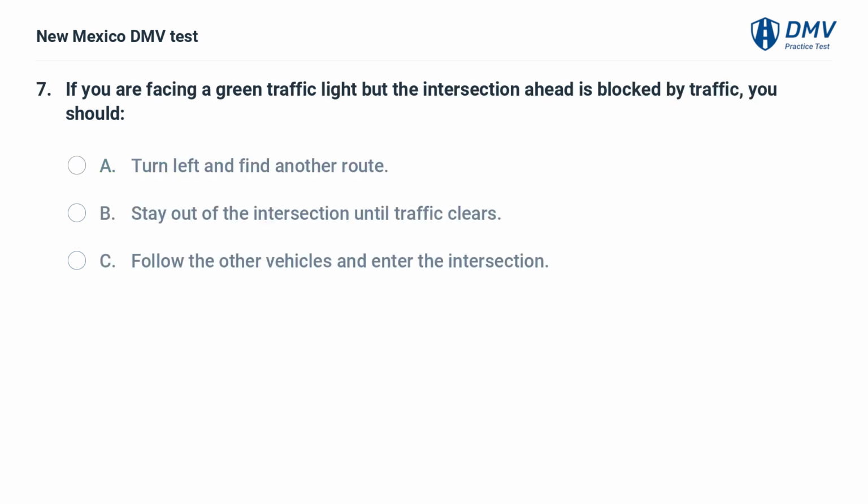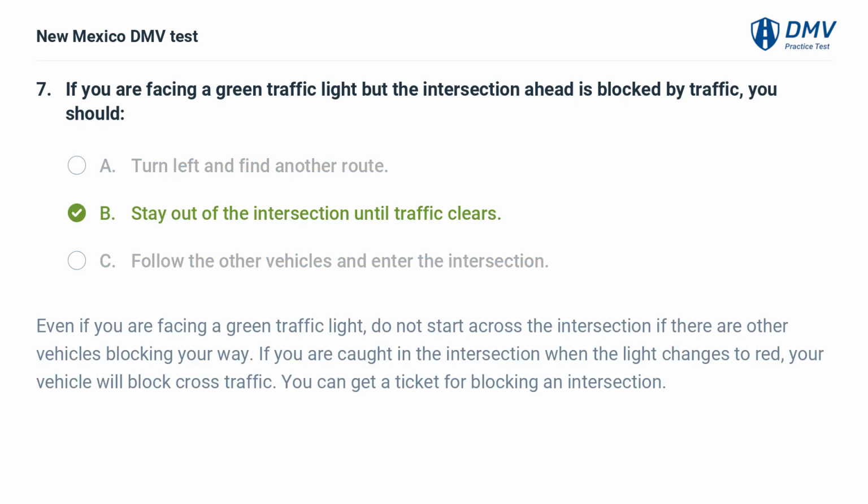If you are facing a green traffic light but the intersection ahead is blocked by traffic, you should A. Turn left and find another route. B. Stay out of the intersection until traffic clears. C. Follow the other vehicles and enter the intersection. B. Stay out of the intersection until traffic clears.